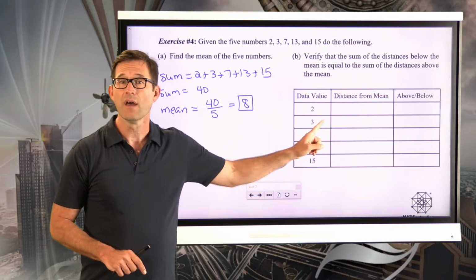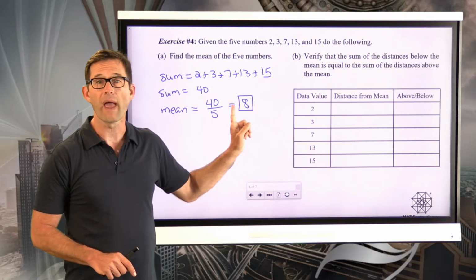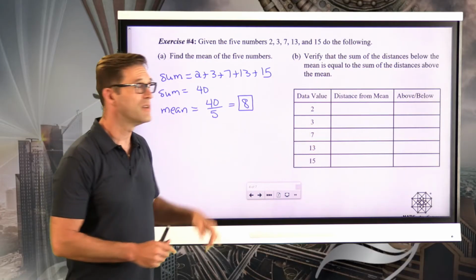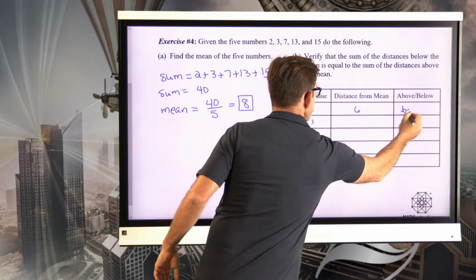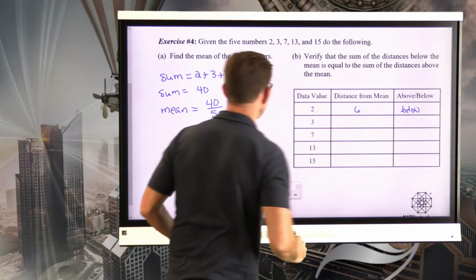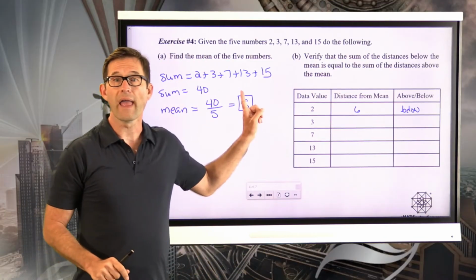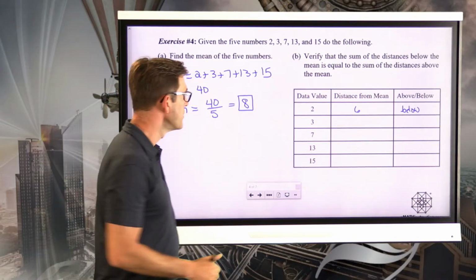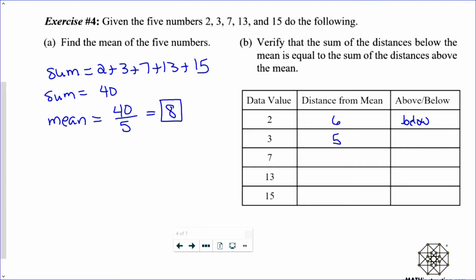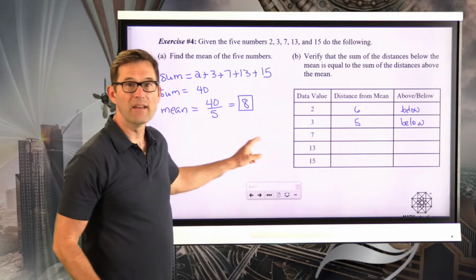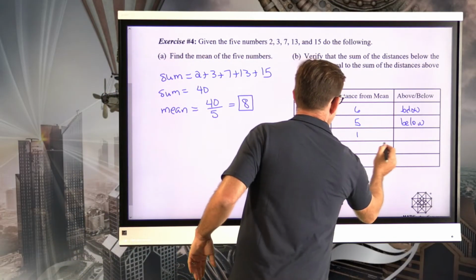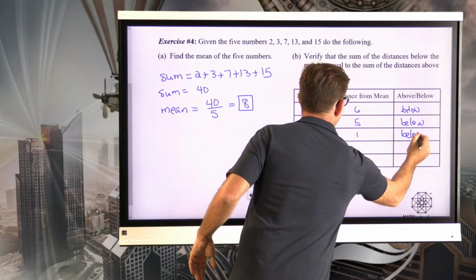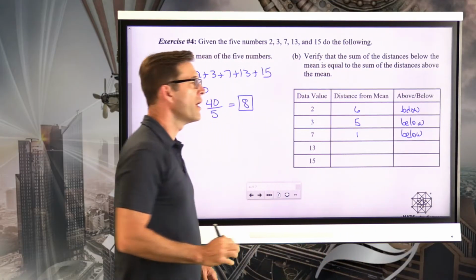So for instance, a data value of 2, we can do 8 minus 2, and our distance from the mean is going to be 6 units, and it's obviously below, right? Then we can do our 8 minus 3, and that's going to be 5 units, also below, right? We've got 8 minus 7. That's pretty easy. That's going to be just 1 unit. Notice there are going to be 3 below and 2 above.